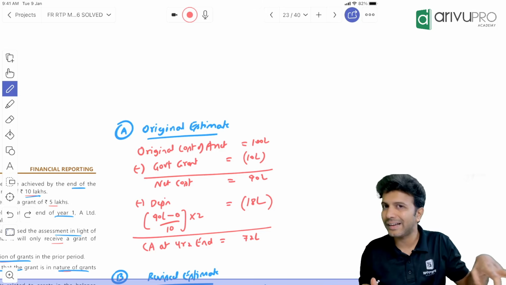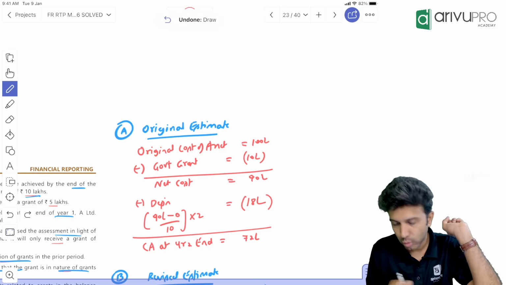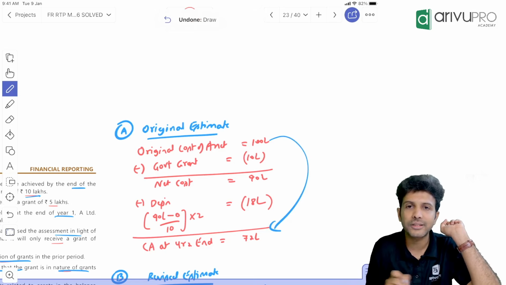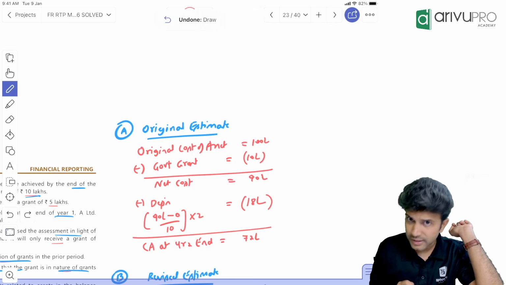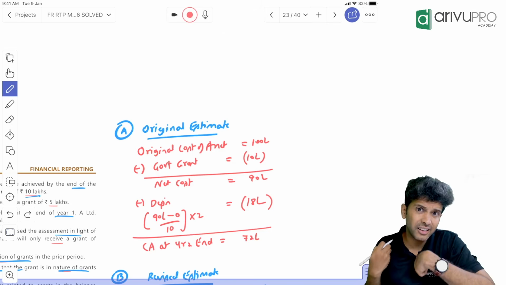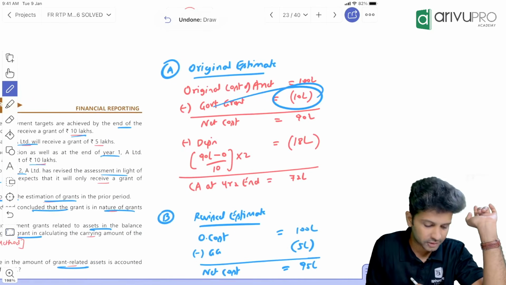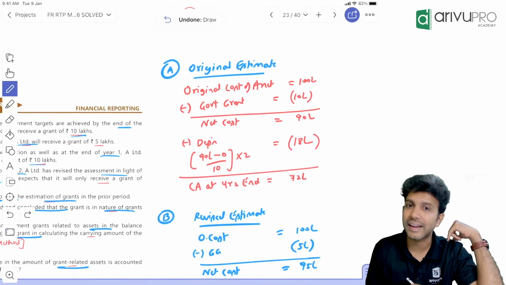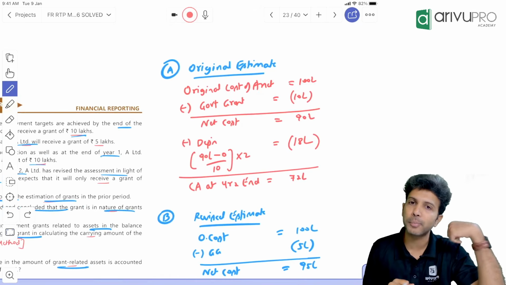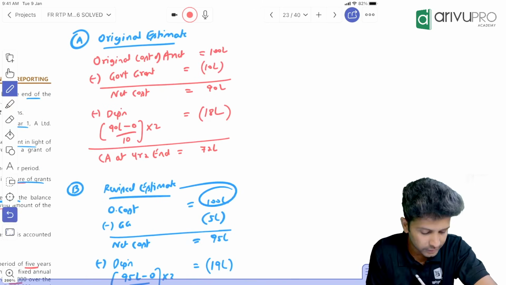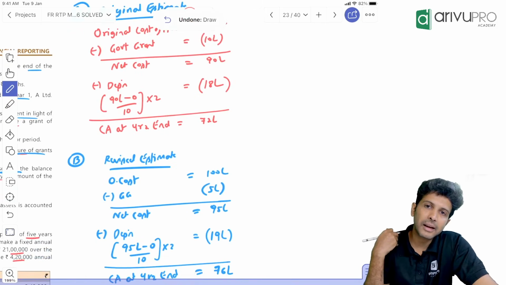So what Ind AS 20 says in this case is, instead of 10 lakh, initially you did this accounting from 100 lakh, how did you get 90 lakh? By considering the grant amount was 10 lakh. Now the grant amount is not 10 lakh; second year company is saying grant received will be only 5 lakh. From the beginning, if this grant was only 5 lakh, what would have been the carrying amount? If we had taken 5 lakh and done the calculation, what would be the carrying amount of PPE? First find that. 100 lakh, grant if it is 5 lakh means net cost will be 95 lakh, depre will be calculated on 95 lakh.